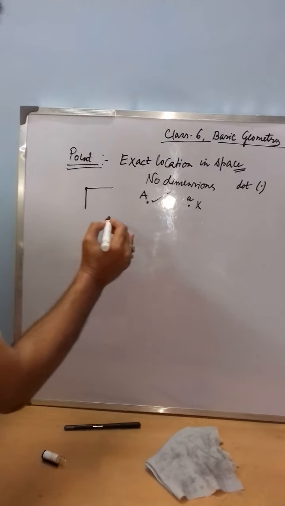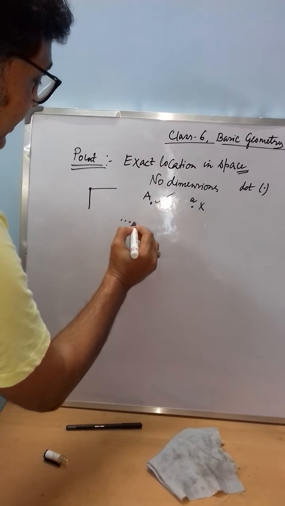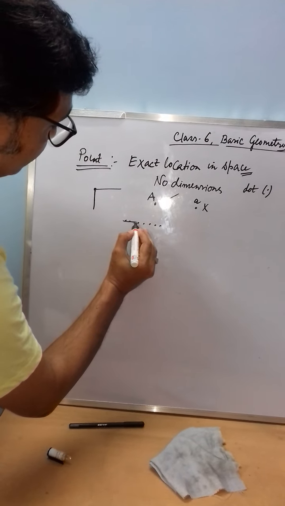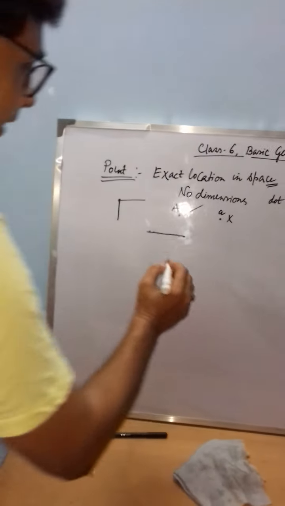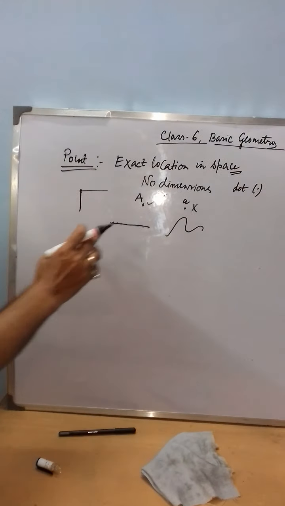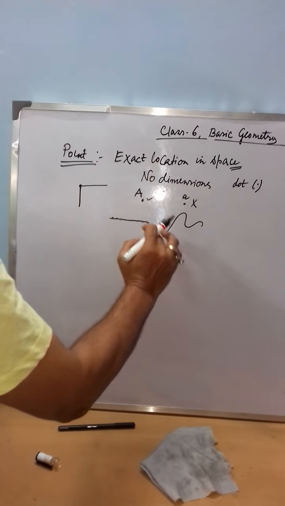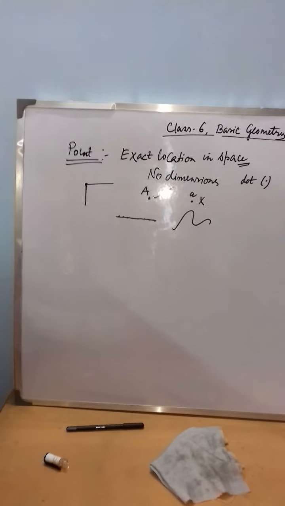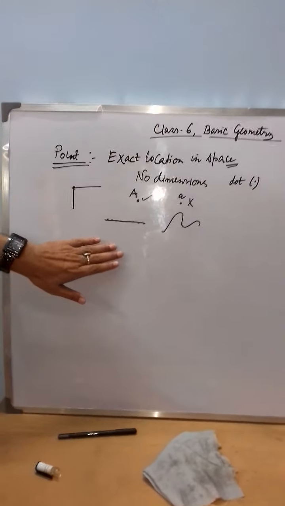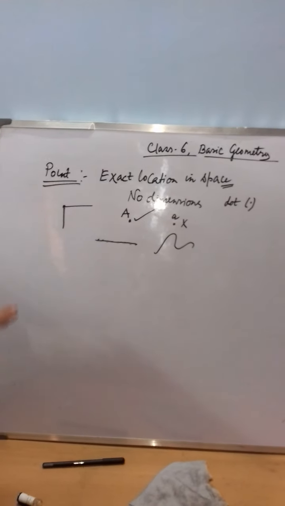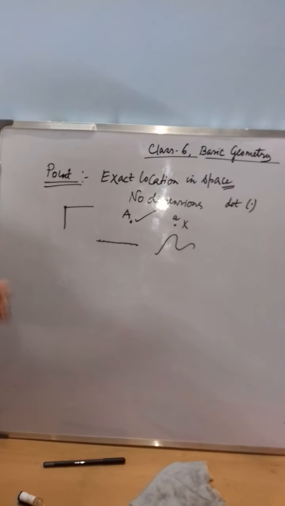Now if you think about a number of points, and you join all these points, this makes a line. So there are different kinds of lines. This is a straight line and this is a curved line. In all these curved lines also, an infinite number of points are there, and in a straight line also there is an infinite number of points. Now for today's discussion, we are going to consider the line to mean the straight line.